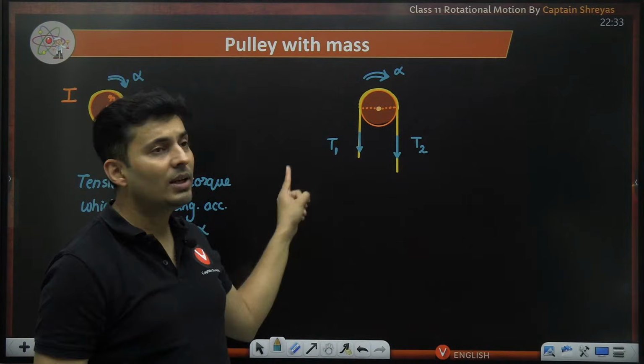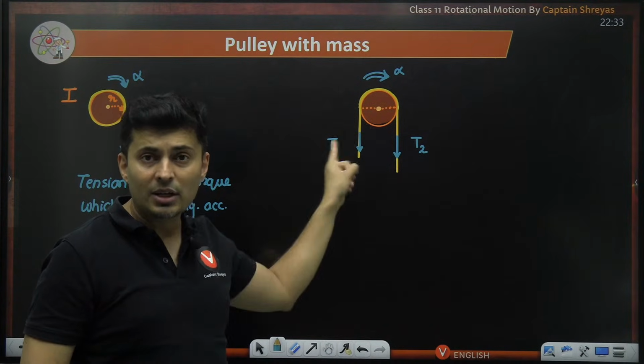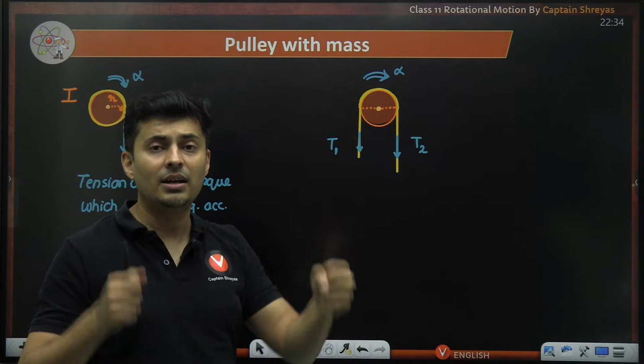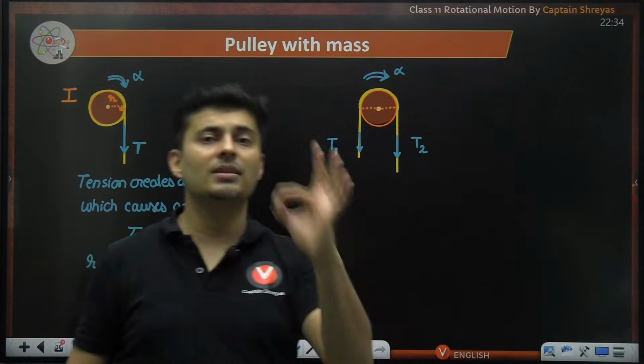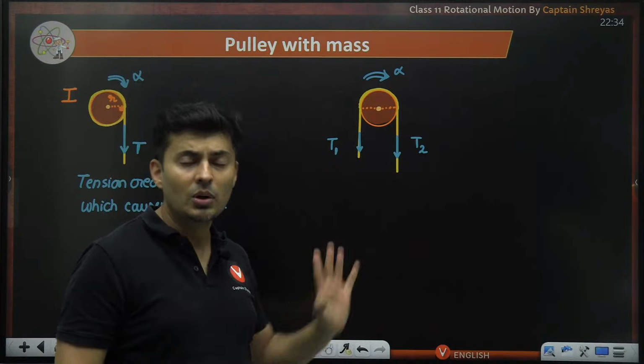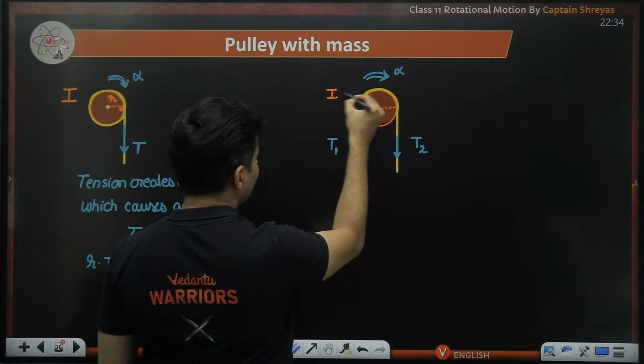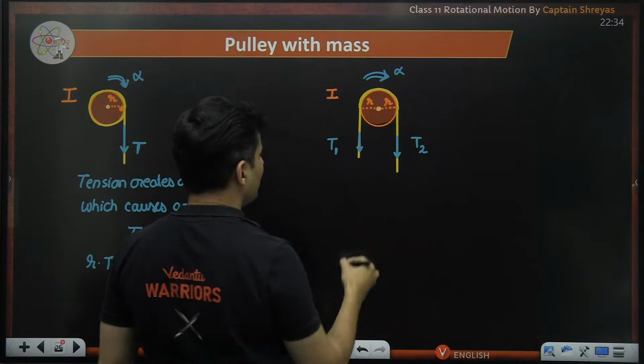So the tensions will be unequal whenever you have a string which is wrapped over a pulley and the string is suspended on both sides. This is a critical thing which you should know for pulleys with mass. Okay, the pulley will definitely have some mass. This is R, this is also R.